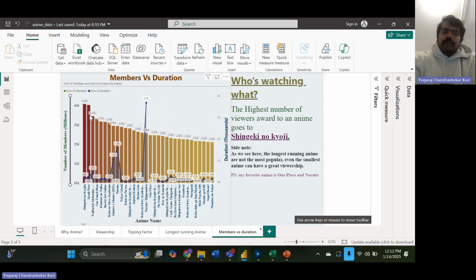And here we have huge animes like One Piece and Naruto Shippuden, which have huge length, the longest animes I think I have seen. But the viewership is not that great, as you can see in the first two or three animes here.